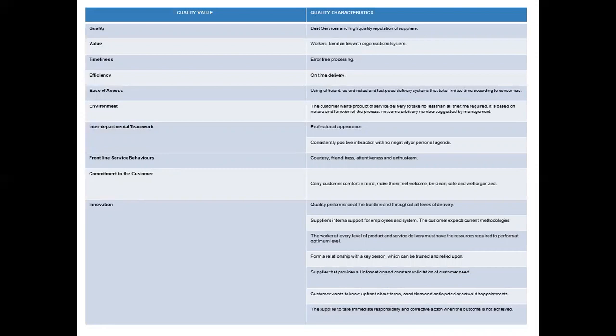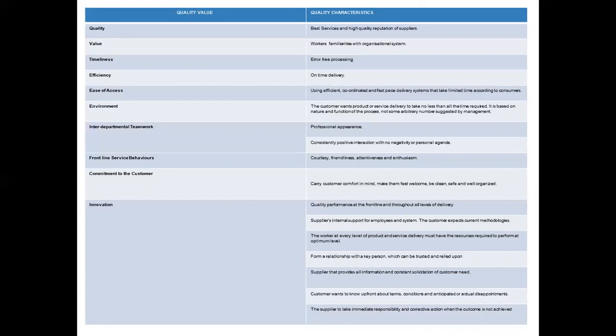The fourth quality value is efficiency. How can efficiency be ensured? To ensure efficiency, on-time delivery is the measurement of it. Whether any service provider is efficient or not, if they are able to deliver on time, then that may be considered an efficient service provider. So the quality characteristic is on-time delivery.